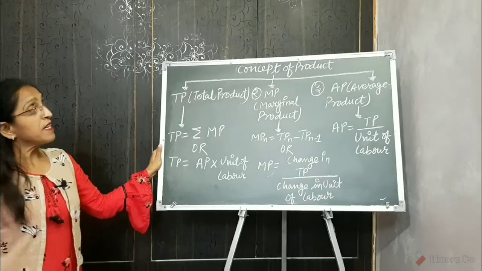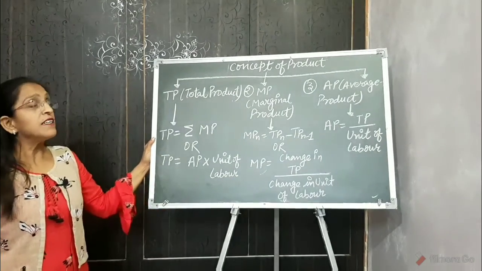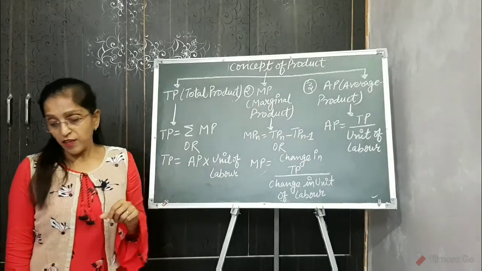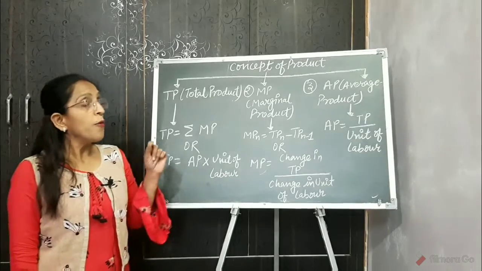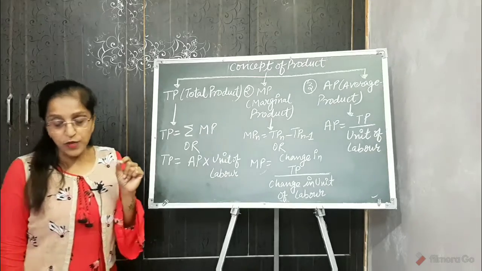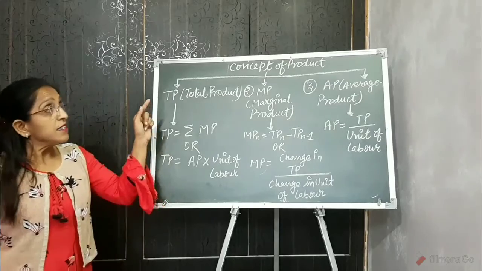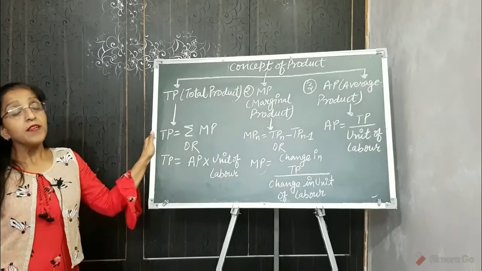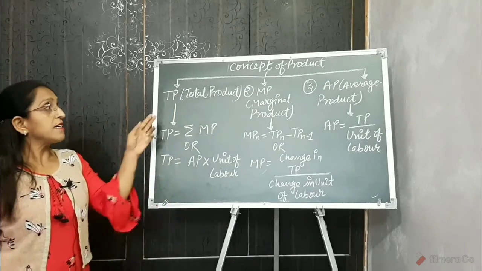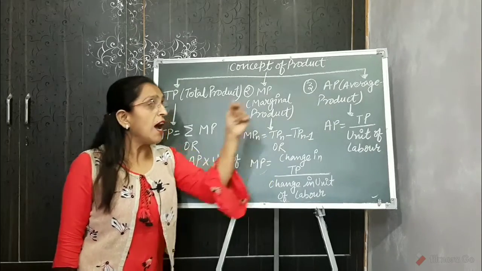Our next topic is the concept of product. Before starting the concept of product, first we will understand what product is. Product or output is the volume of goods produced by a firm or an industry during a specified period of time. The concept of product is classified into 3 angles: first is TP, the total product; MP, marginal product; and AP, average product.